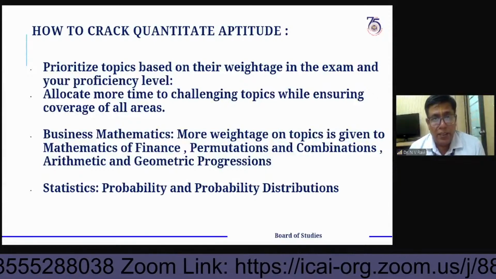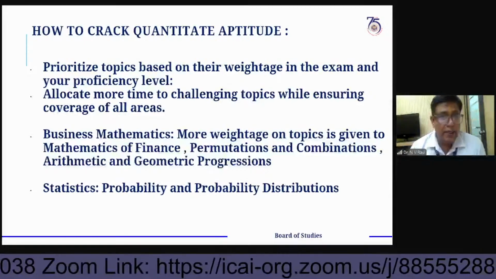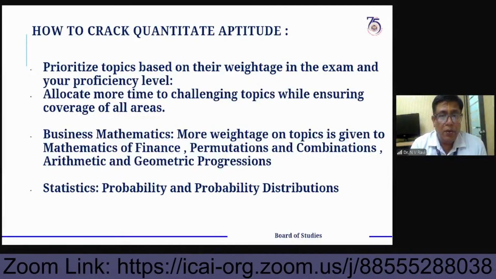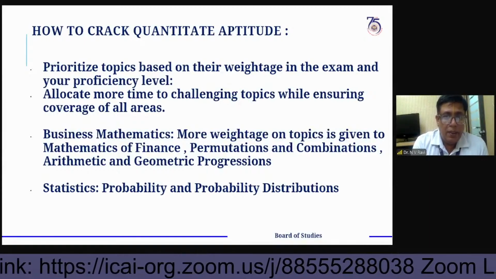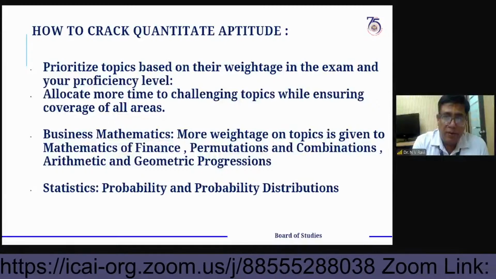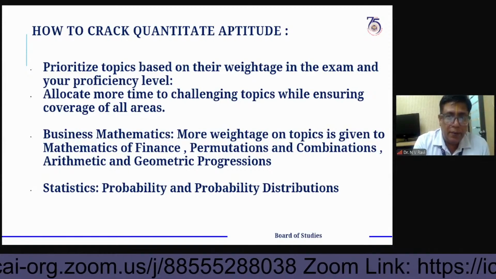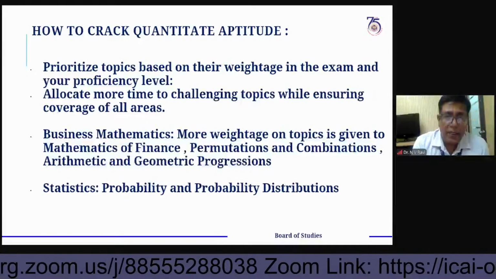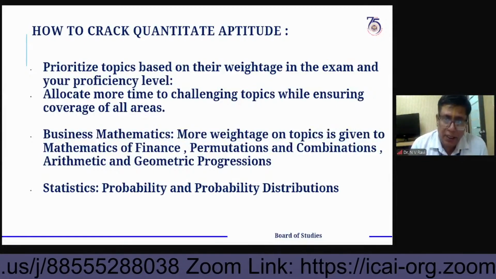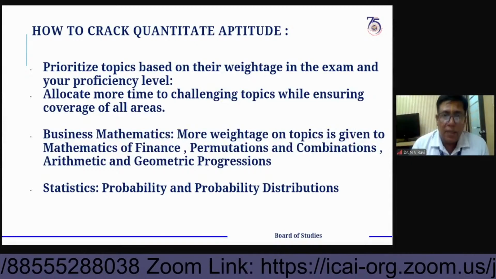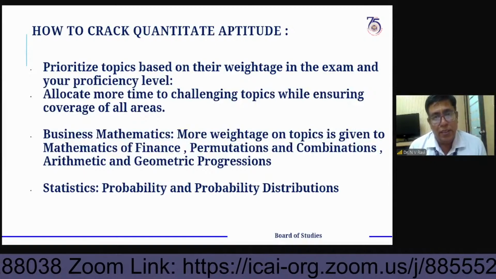And my suggestion is, don't ignore any chapters. If you have not studied them, that doesn't mean you don't have the knowledge to understand them. Just read once thoroughly, and you can understand confidently. Then the statistics chapters are very, very easy, with those aspects already covered in your +2 syllabus, and logical reasoning also.